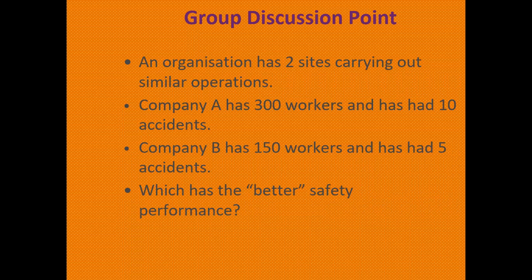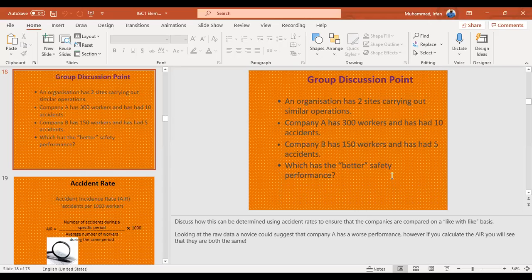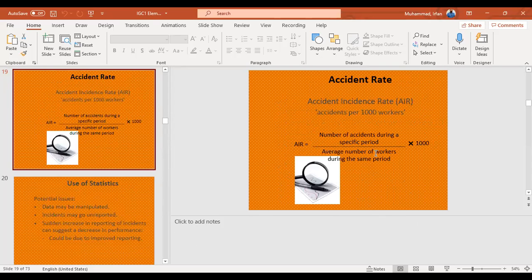Sir, Company A. So you feel that Company A has better safety? Sir, because it has 300 workers. Yes, sir. My answer was also the same, because there are 300 workers and the accident count was only 10, so maybe it was working very well. Okay, that's right. Let's talk about accident data.